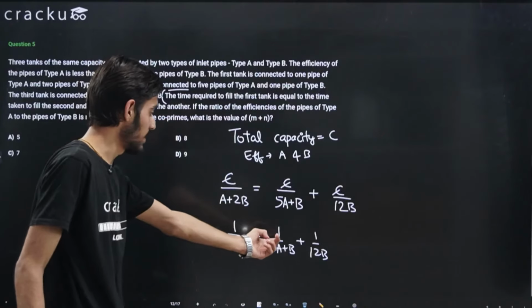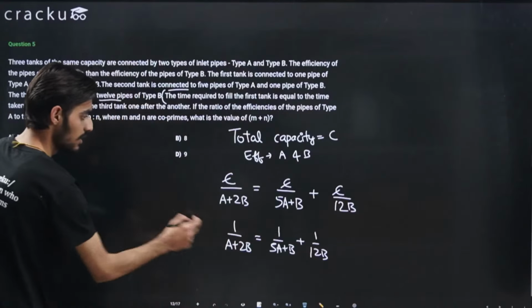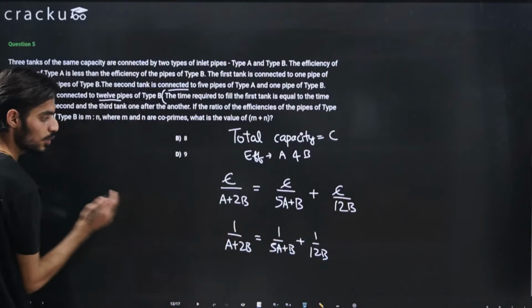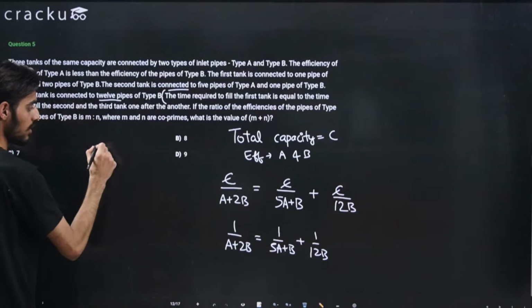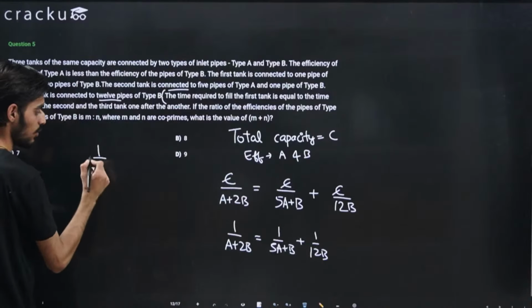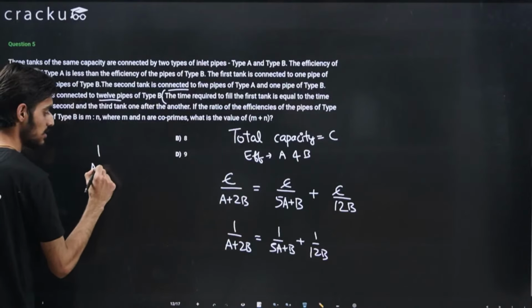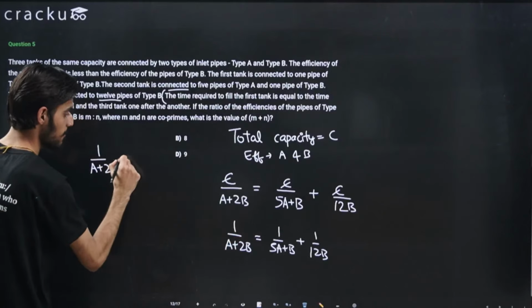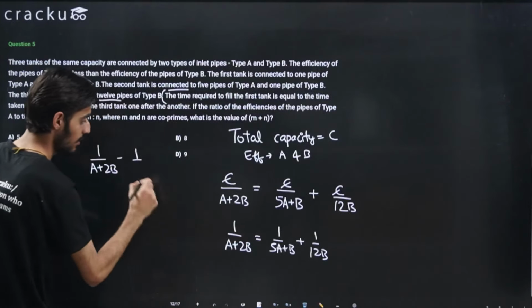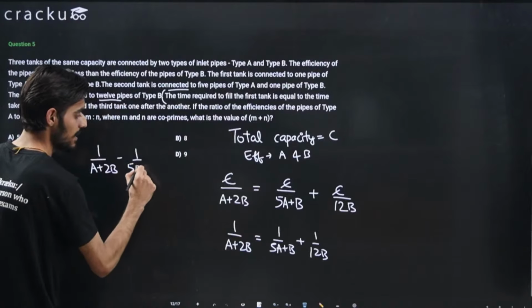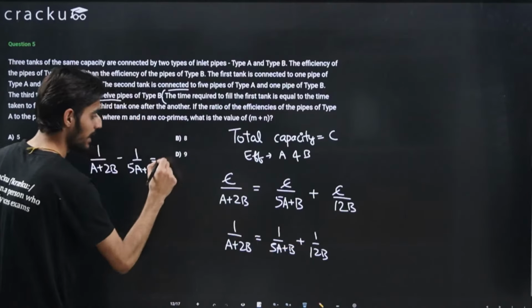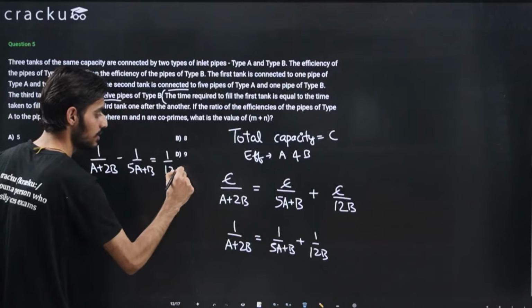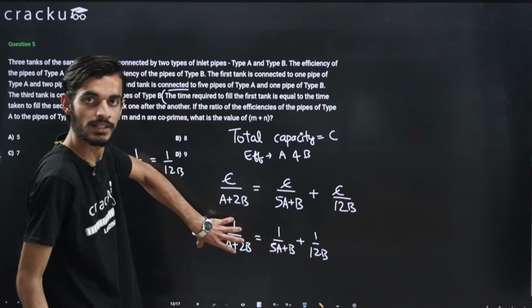For this, I think I can take this term to the left hand side. So this will come out to be 1 divided by A plus 2B, minus 1 divided by 5A plus B, and this will be equal to 1 by 12B. I've just taken this term to the left hand side.